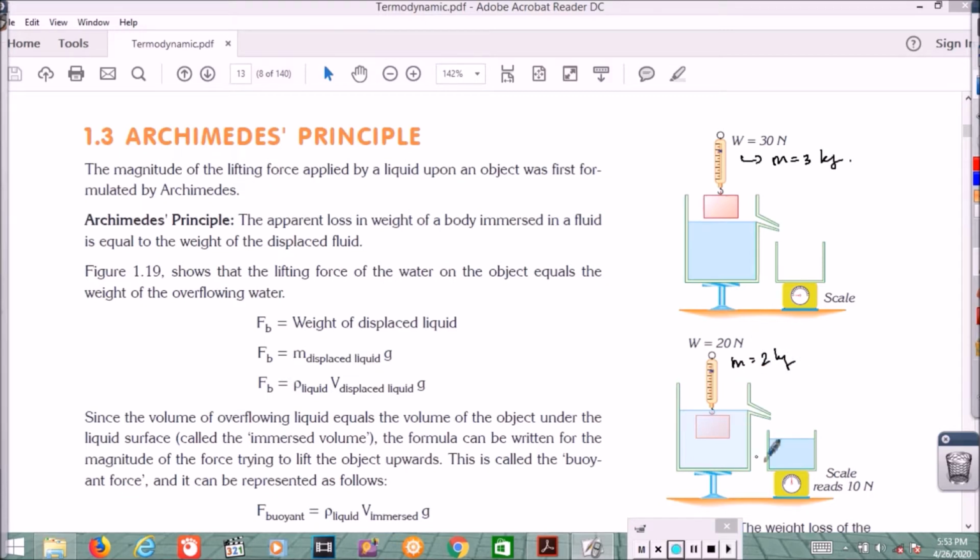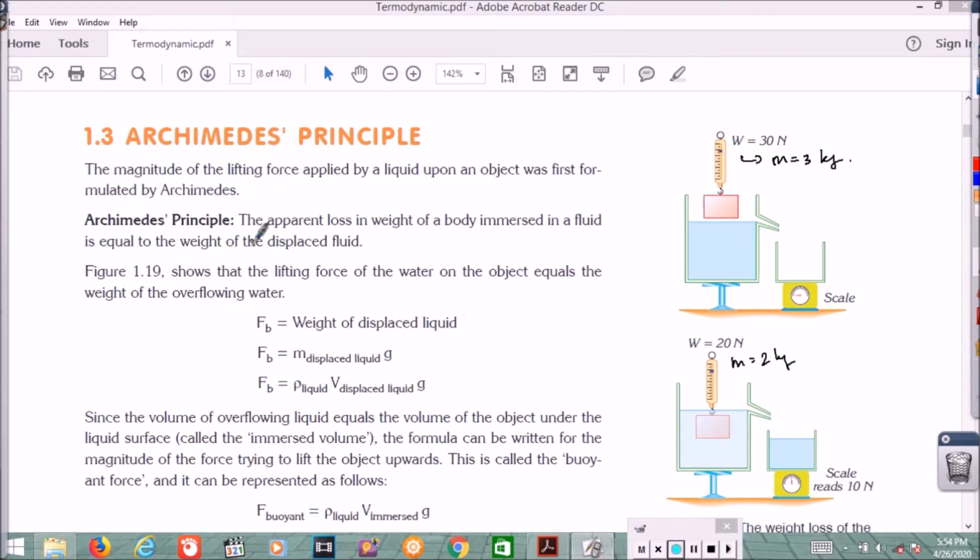When the object is immersed inside the container, there is water displaced, and there is a container for the displaced water. The weight of the water displaced here is about 10 Newton.